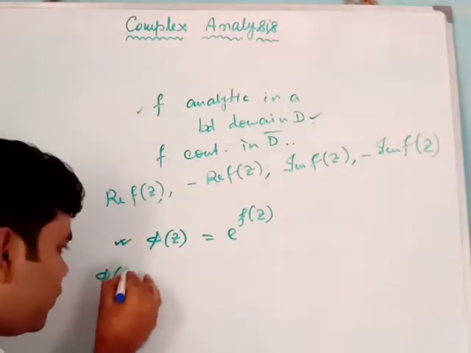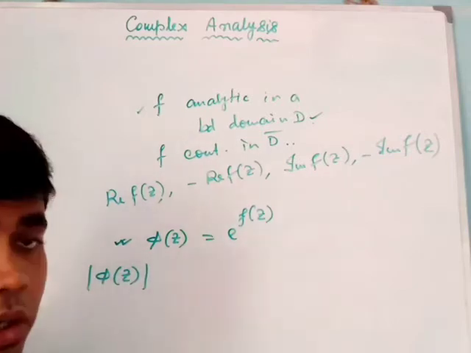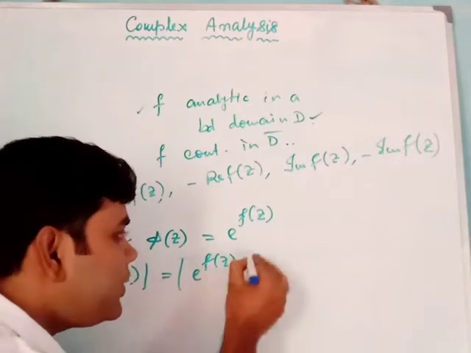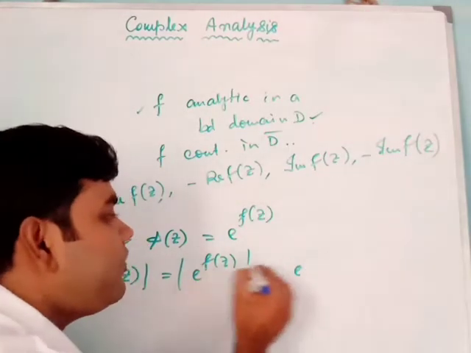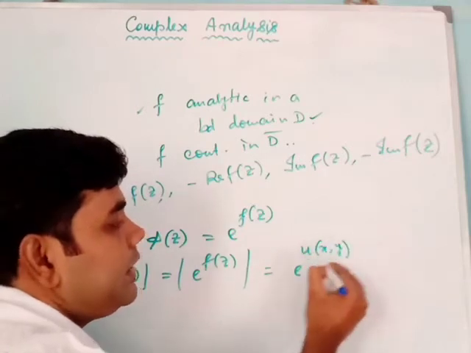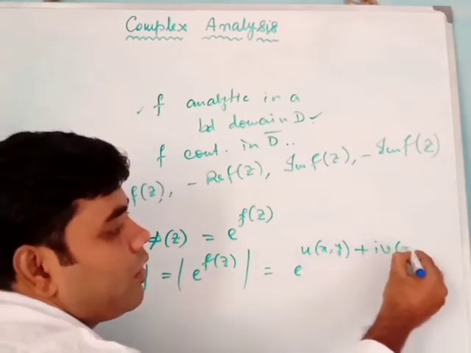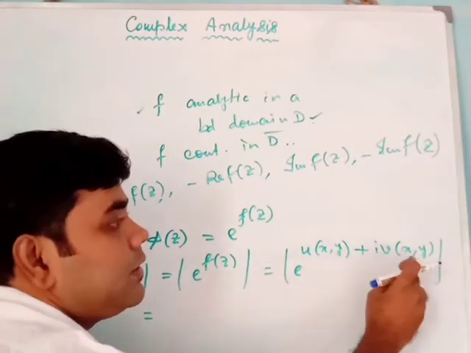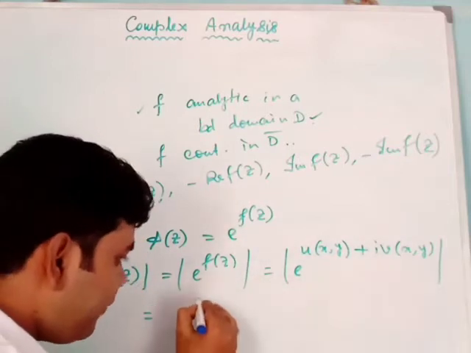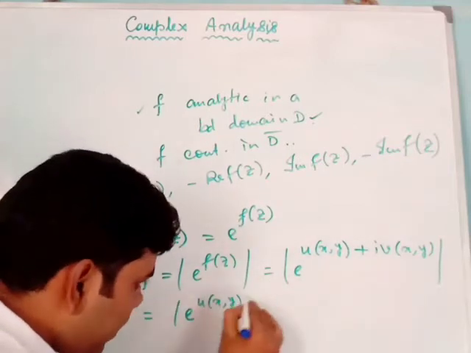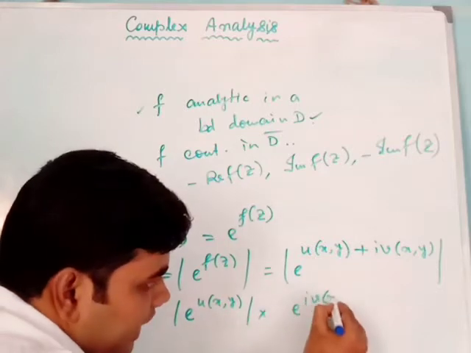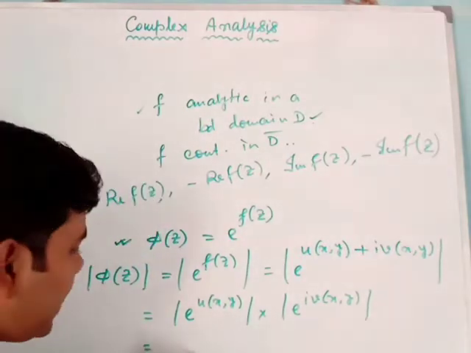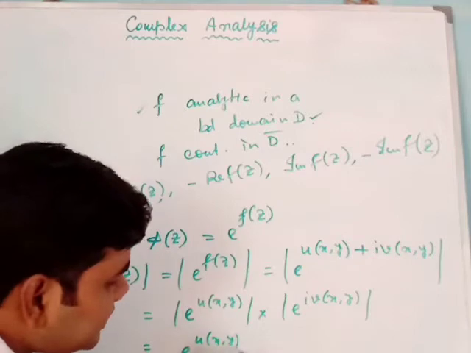How? First, we will find out what will be the value of modulus phi z. So it will be like this: mod of e to the power fz, and what will be the value of fz? I have already said that it will be like this. Okay, this is our phi z now. This is our fz, and now if these two things are separated, we can have mod of e to the power u(x,y) into mod of e to the power i v(x,y), and this modulus gives us 1. So we are given with like this.